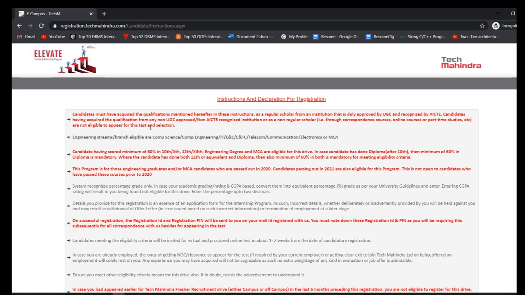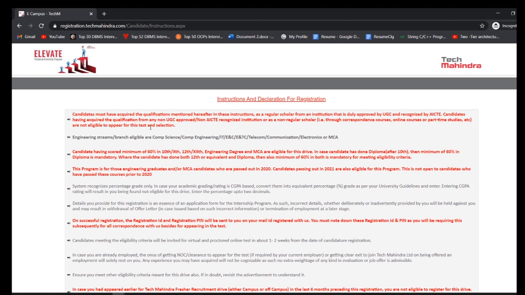And if you are not from an institution which is recognized by AICTE and approved by UGC, you can't apply for this drive. So don't worry, there are many other companies in which you can apply. So yeah. Next, engineering streams or branches eligible are computer science, computer engineering, IT, ENTC, E&C, telecommunication, communication, that is electronics telecommunication or electronics engineering, or MCA students, as I told you in the previous slides.